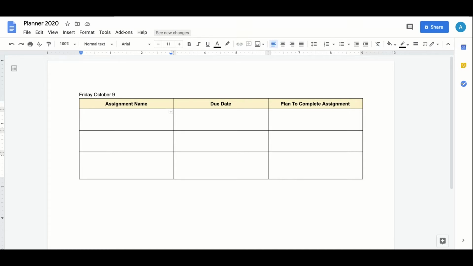In this video, I'm going to show you how to long-term plan 2 different assignments. One is a project, which for this video, we are going to be looking mostly at the report, and I'm also going to be looking at a test. As you can see, I have the date written right here, Friday, October 9th. This is necessary information to know when we move on to Google Calendar. So let's get started with the first assignment.